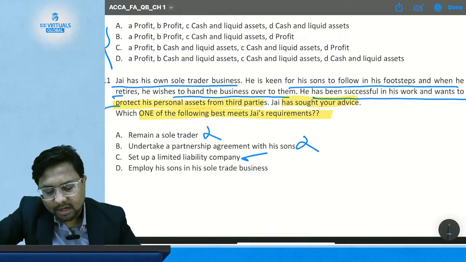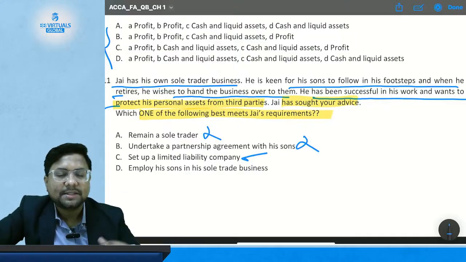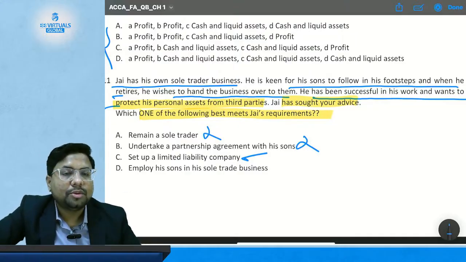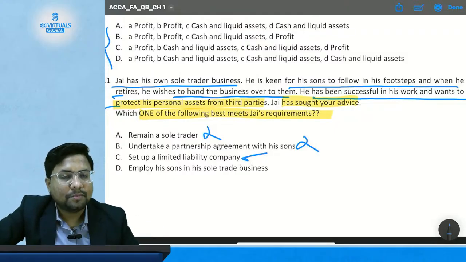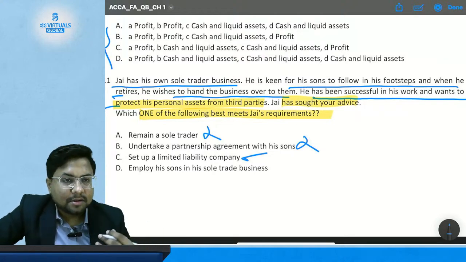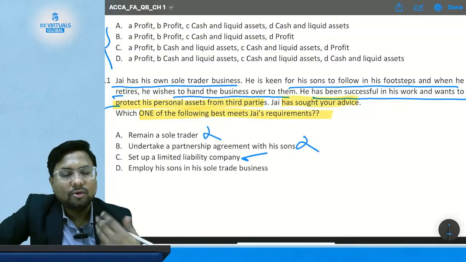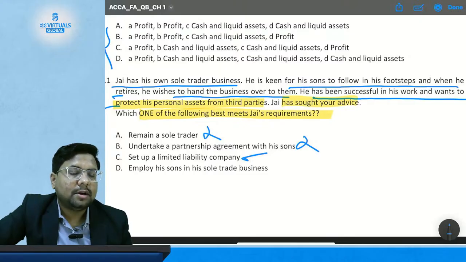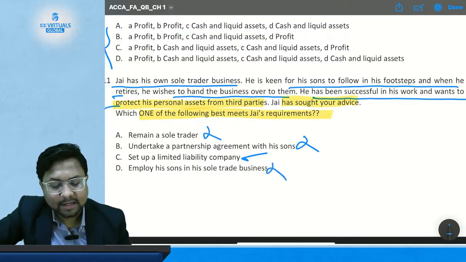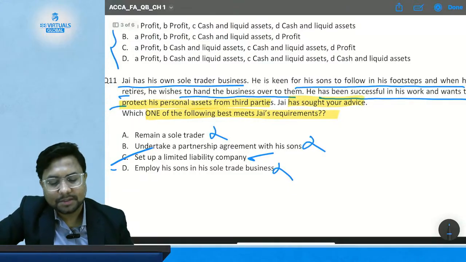Now option D, employ his son in his sole trade business. Even if he employs his son in his business, who is going to be the sole trader? Jay. Jay and his son will be the employees of this business. So Jay will have unlimited liability, and after Jay retires, his son will become the sole trader because he is going to take over the charge. So his son will also get exposed to unlimited liabilities. So option D is also incorrect. The correct answer is option number C.